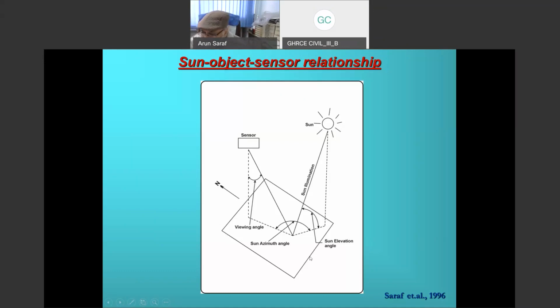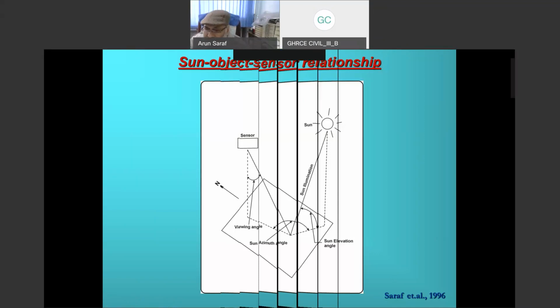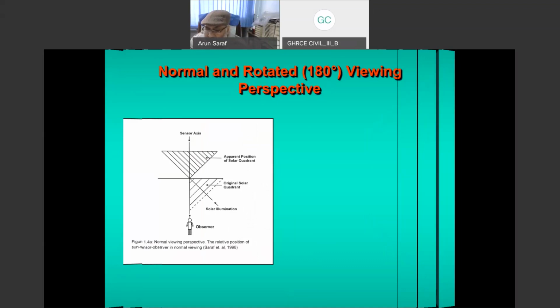So when this arrangement is there for any image of any hilly terrain of any part of the earth, so far I have shown only examples of the earth, you are bound to see FTP. Now, if I change this, this is what the normal viewing is. This is the observer, this is the solar illumination, and vertically the image is being acquired. And if I rotate myself and go in the opposite direction, then I will not see FTP. So all these have been explained in that first paper of 1996.